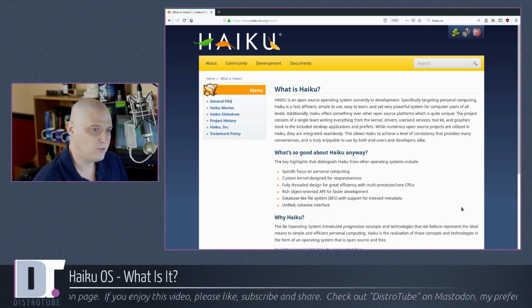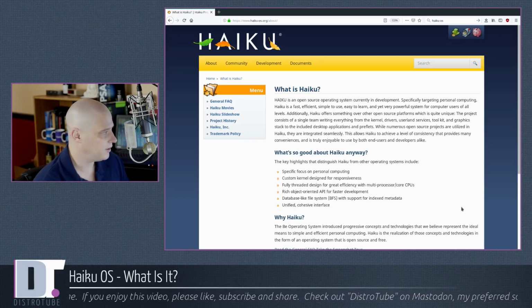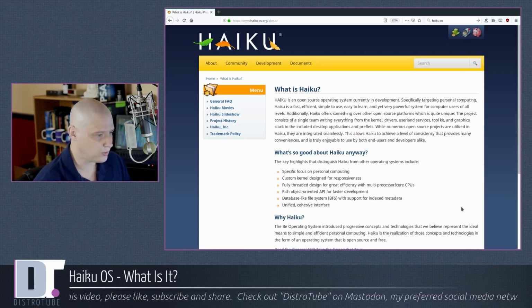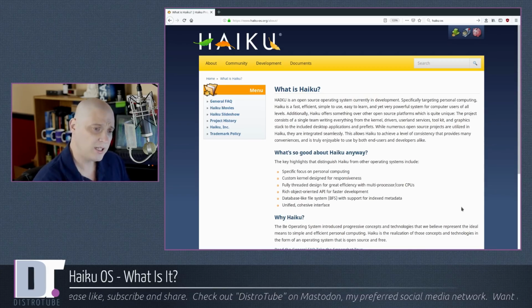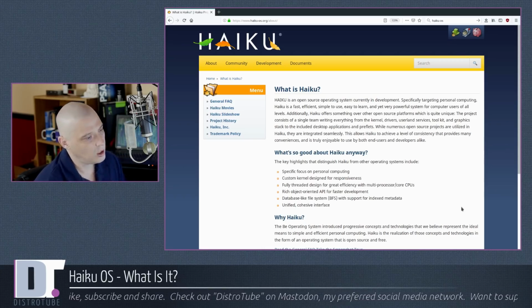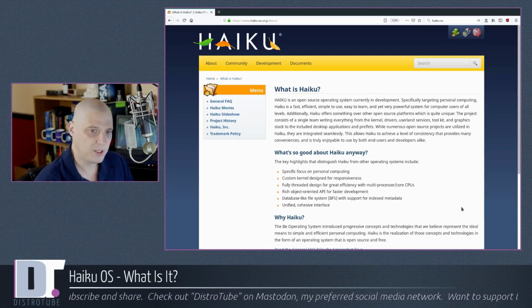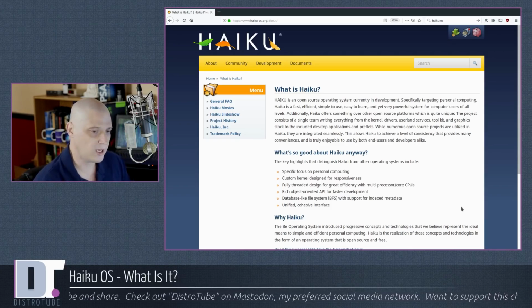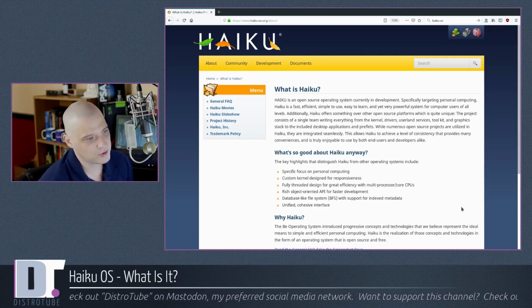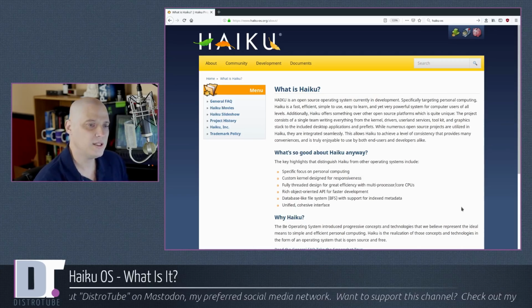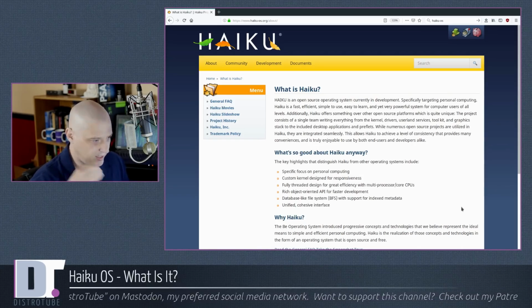And both of them have been in development for nearly 20 years. Both of them were in alpha stages forever. Haiku just had its first beta. ReactOS is still in alpha. I'm not that interested in ReactOS because I don't need to run Windows 98 or Windows 2000 programs. Haiku OS is much more interesting to me. It is 100% compatible with BeOS, but I don't think very many people that run Haiku OS are going to try to run BeOS software from back in the 90s. Haiku OS is more interesting because I think it serves a place now here in 2018 and beyond.